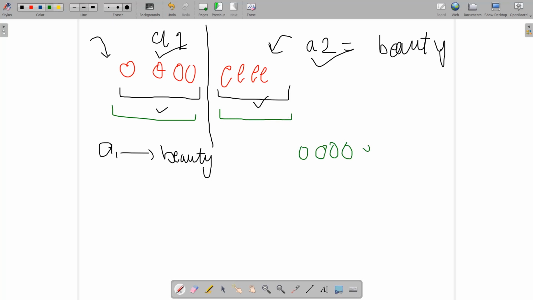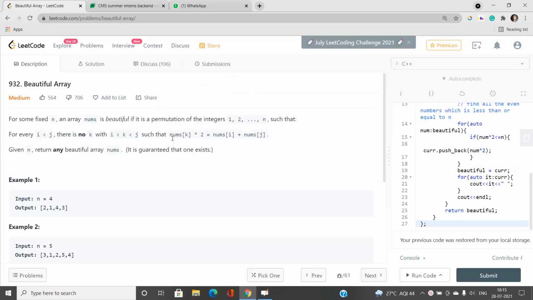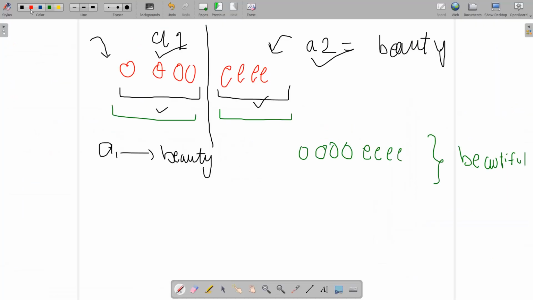Now let us claim that this array is beautiful. To prove that, if I am able to find any three indices i, j and k such that this condition holds, then I will have to say that this is not a beautiful array. So let us try to search for that. If I am able to do that, then I will say that this array is not a beautiful array. And this is a1 and this is a2.